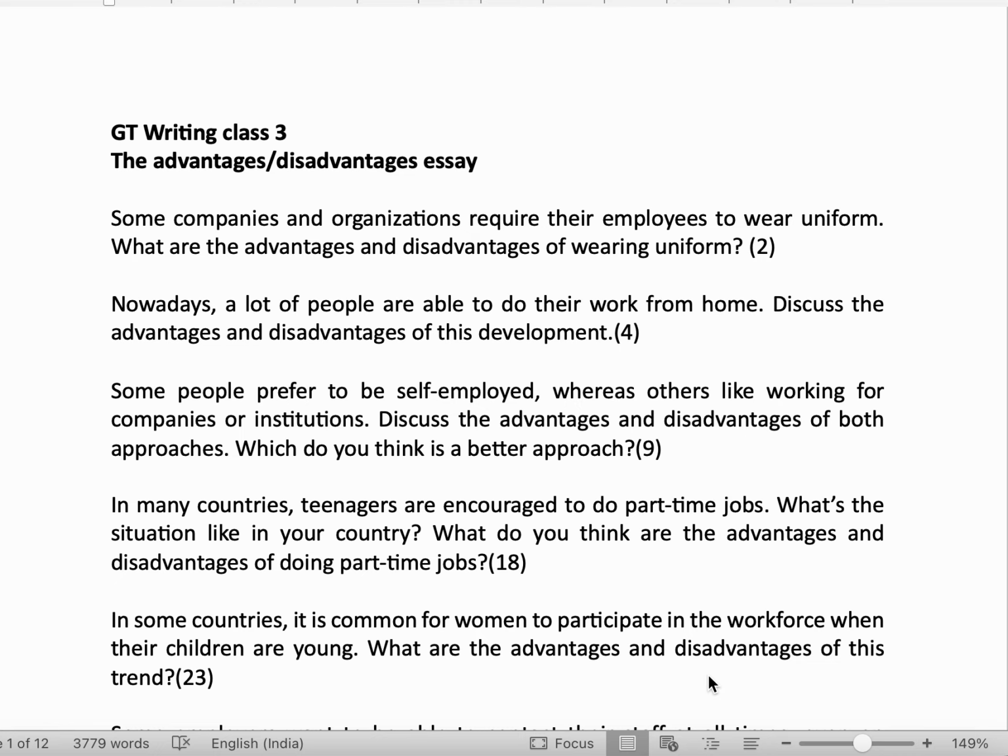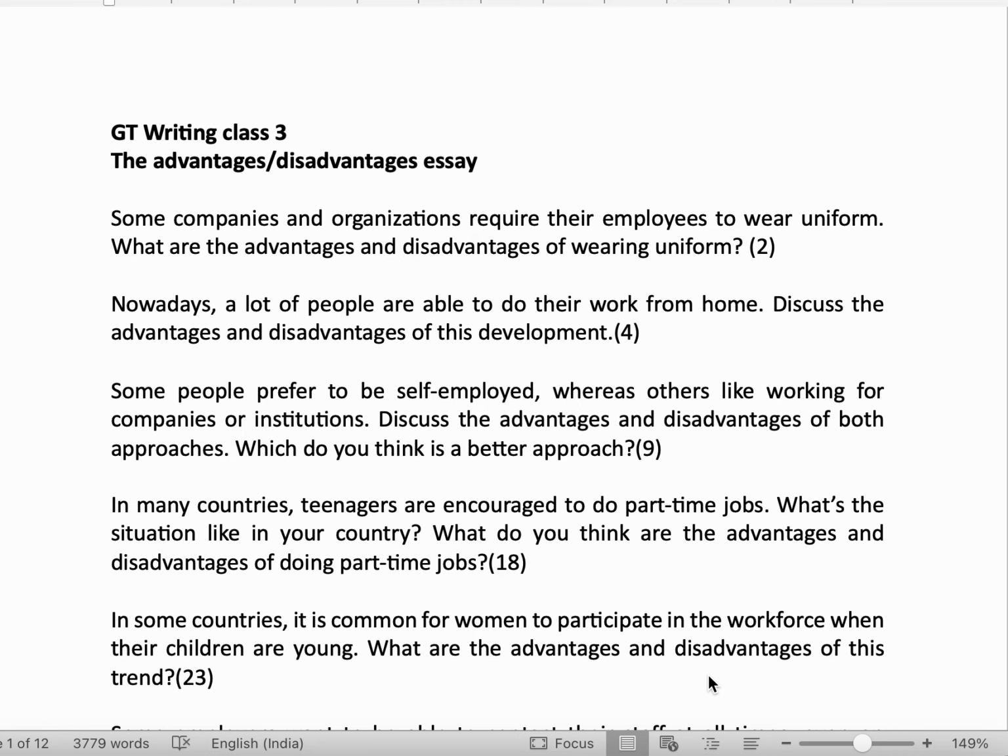In many countries, teenagers are encouraged to do part time jobs. What's the situation like in your country? What do you think are the advantages and disadvantages of doing part time jobs? So, here you can see that the situation in your country has been asked, and this is teenagers doing part time jobs. The same essay can come as university students do part time jobs. So, just see there is a difference. When university students do part time jobs, it is a different thing. When teenagers do part time jobs, it is a different thing.